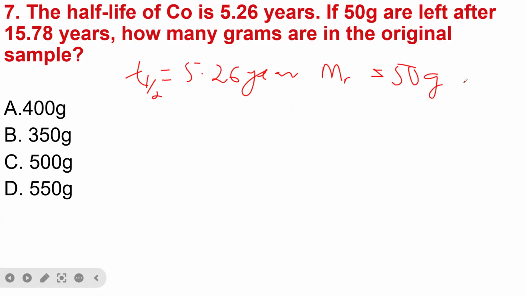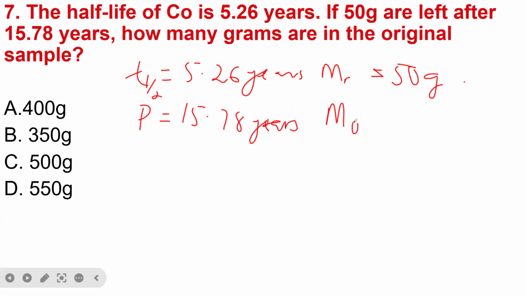Then this 50 gram is left after 15.78 years. So it means that the period of this radioactive decay is 15.78 years. Then, how many grams are in the original mass? So we want to get the original mass, that is MO.